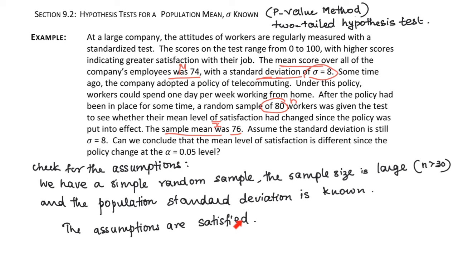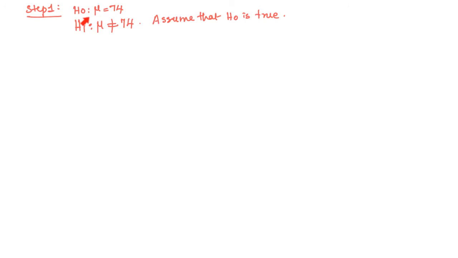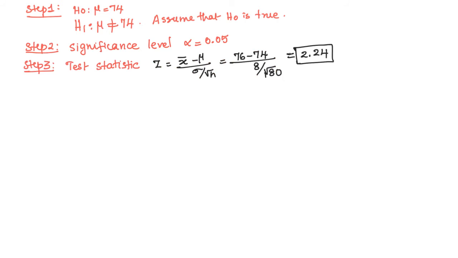Now let's state the null and alternate hypotheses. The null hypothesis is mu equals 74 and the alternate hypothesis is mu not equal to 74. Since it is mu not equal to 74, it will be a two-tailed test. Assume that the null hypothesis is true. Now choose the significance level. It is given in the problem, alpha equals 0.05. Step 3, compute the test statistic. Use this formula, substitute the values for each one and calculate.